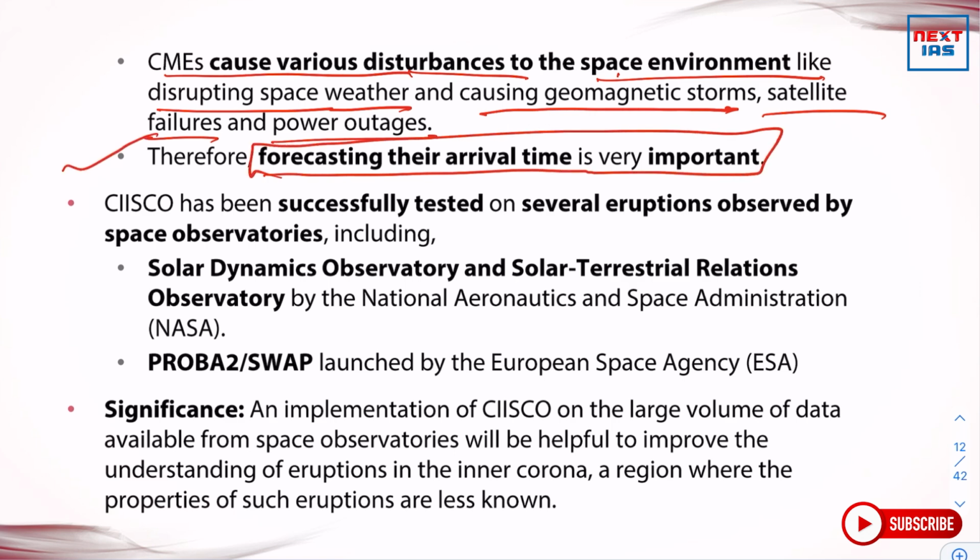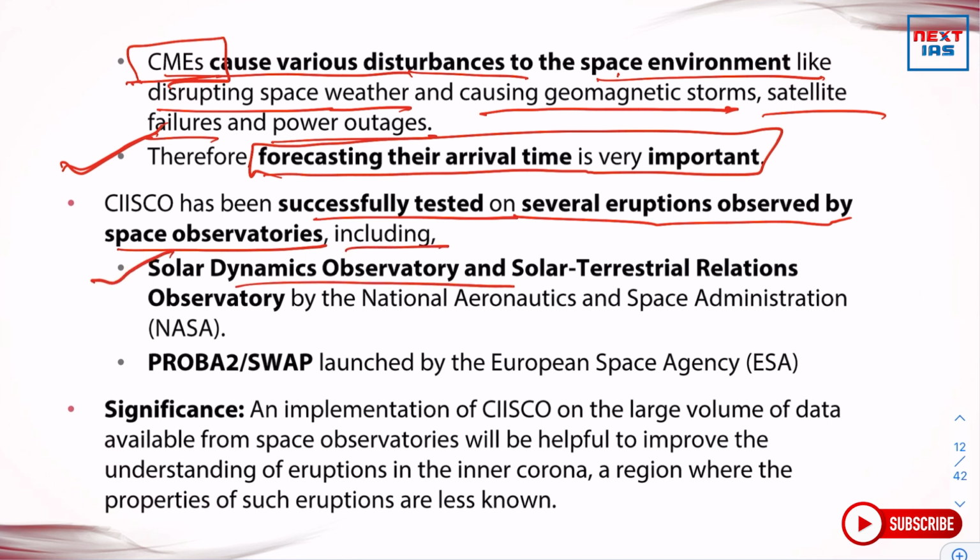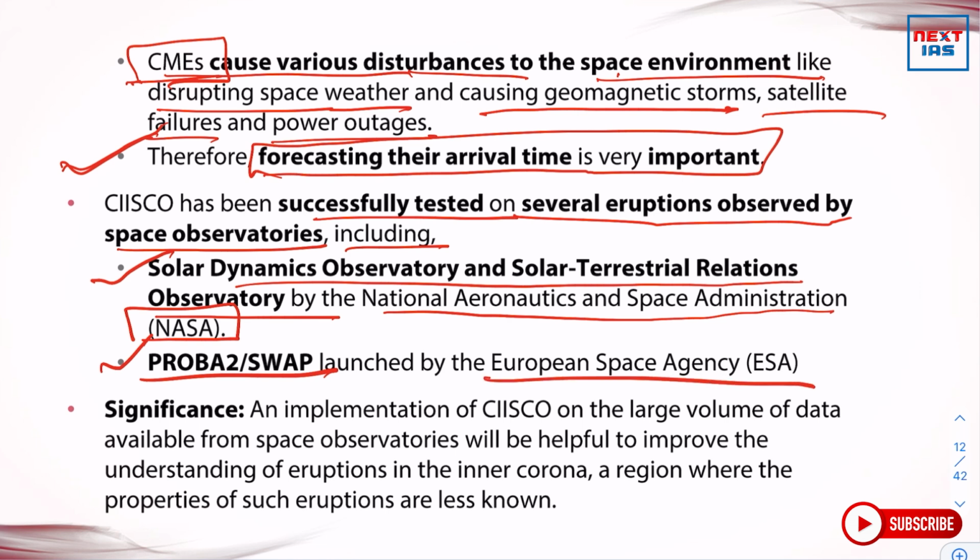So this in itself shows that learning about coronal mass ejections is very important. Cisco has been successfully tested on several eruptions observed by space observatories, including the Solar Dynamics Observatory and Solar Terrestrial Relations Observatory by National Aeronautics and Space Administration (NASA), and Proba 2 or SWAP, launched by the European Space Agency.